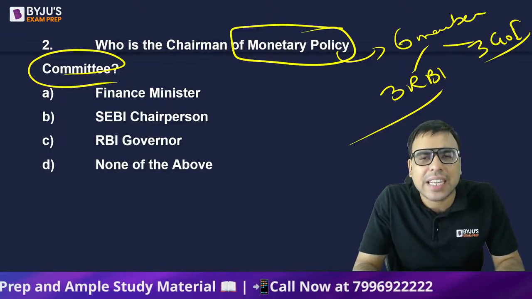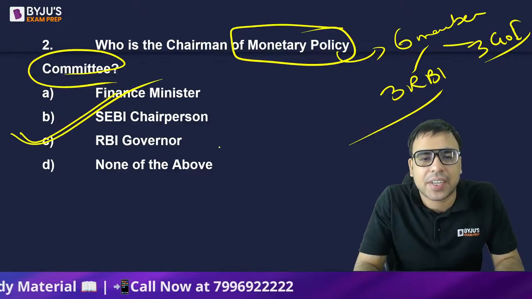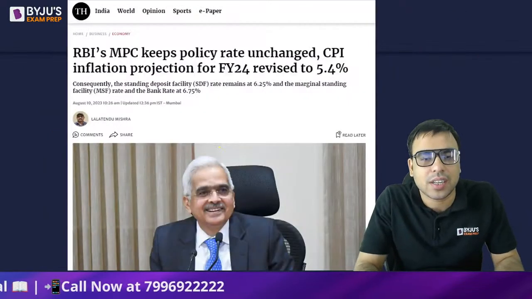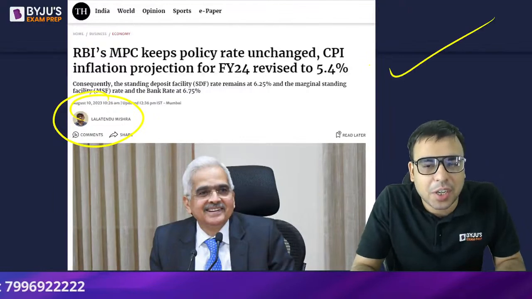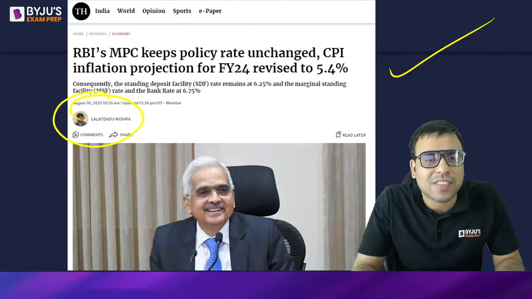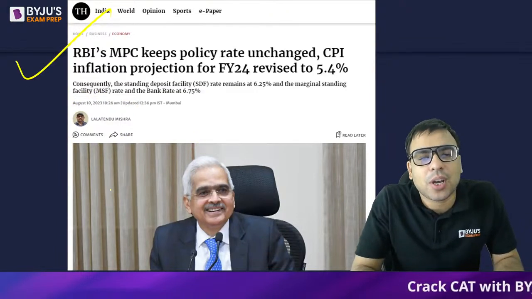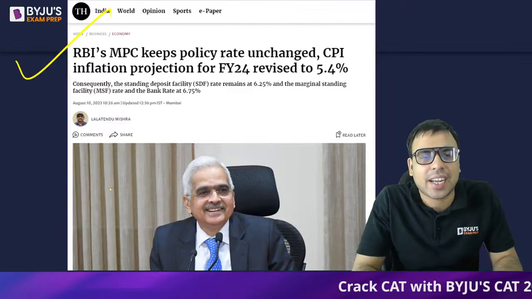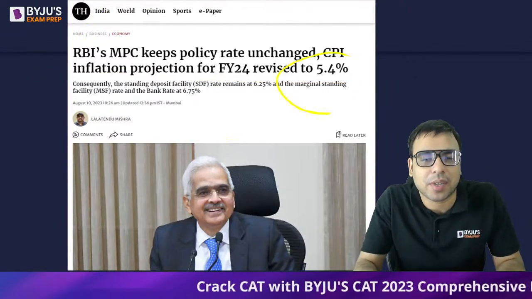This is a very easy and very famous question. The right answer is RBI governor. C is the right answer to this question. Recently news also came. These types of news come up, and if you read the newspaper, you will a lot of times come across these things. RBI's monetary policy keeps policy rate unchanged. CPI inflation projection for fiscal year 23-24 revised to 5.4%.